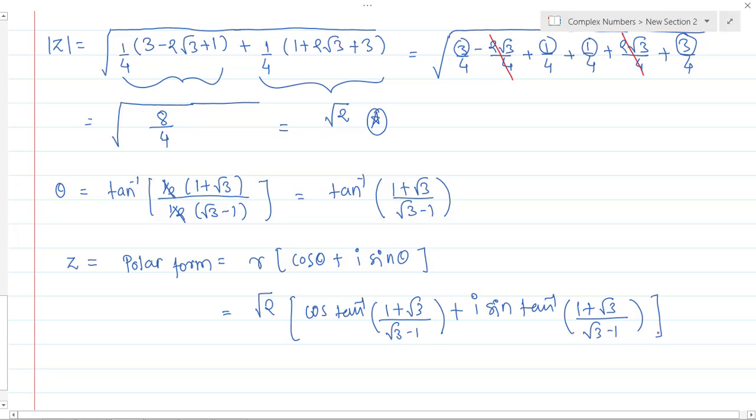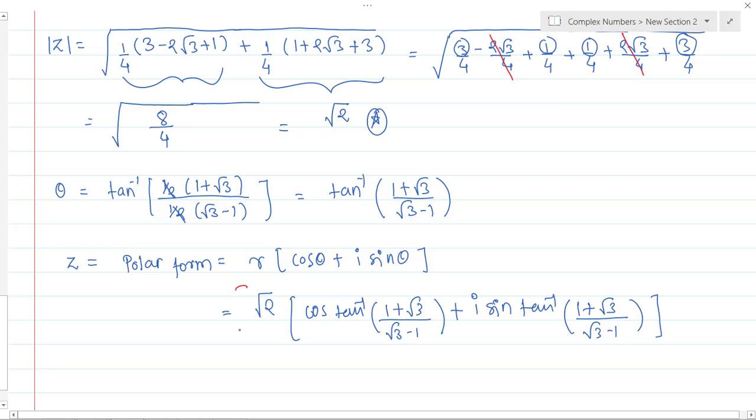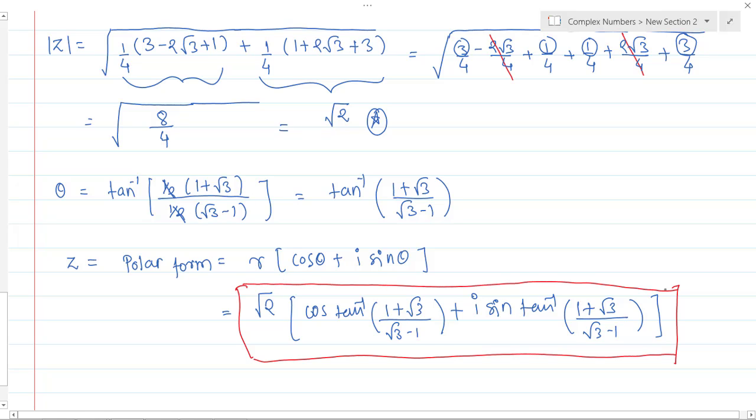Yes, so this is my final answer for this given question. Understood? This is the final answer. You have to keep this cos of tan inverse of as it is. We cannot do any calculations further. हा वाला part आणि हा वाला part असंच ठेवायचं. Is it okay, everyone? Perfect. Now let's see the next question.